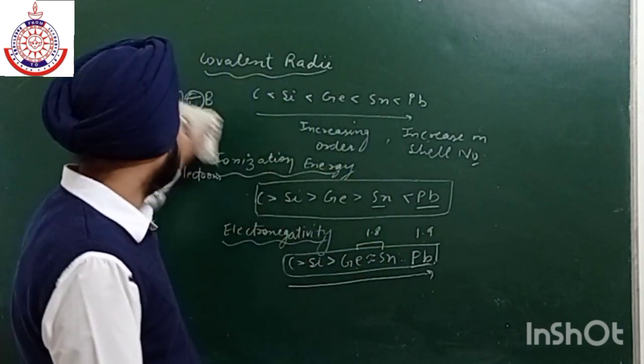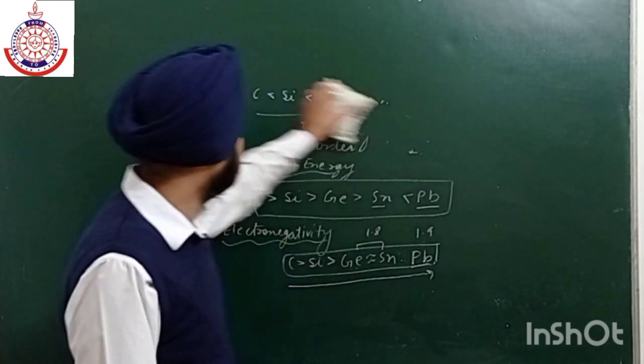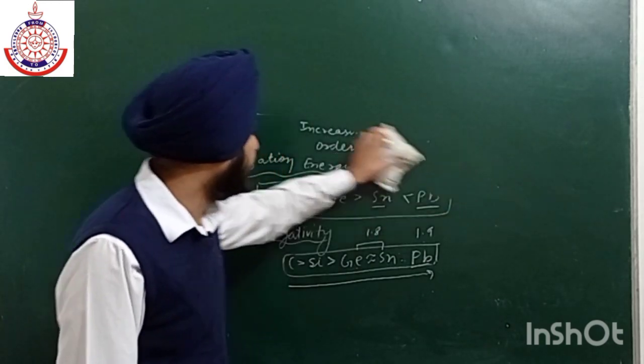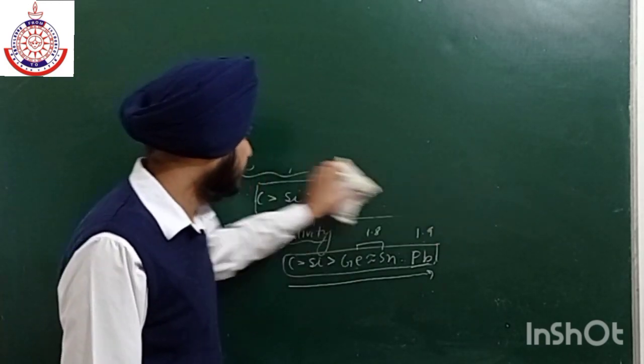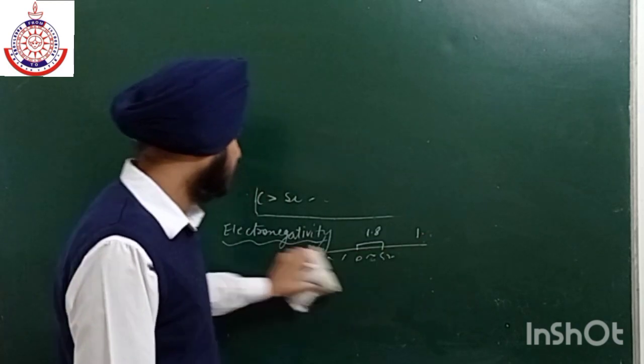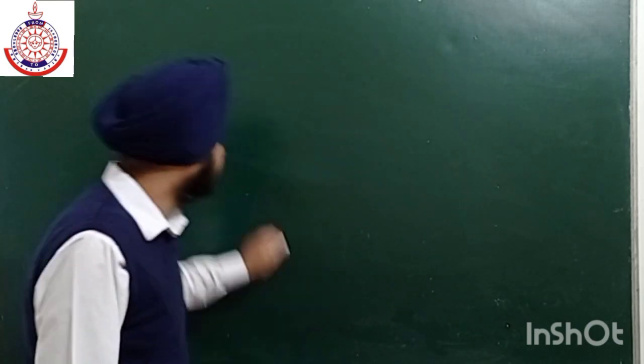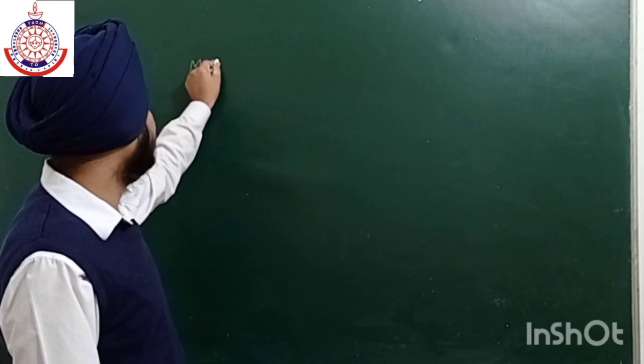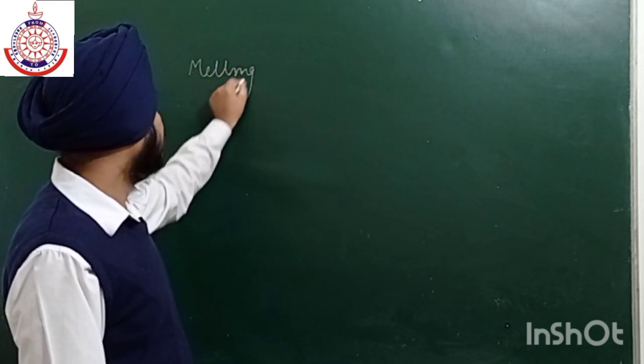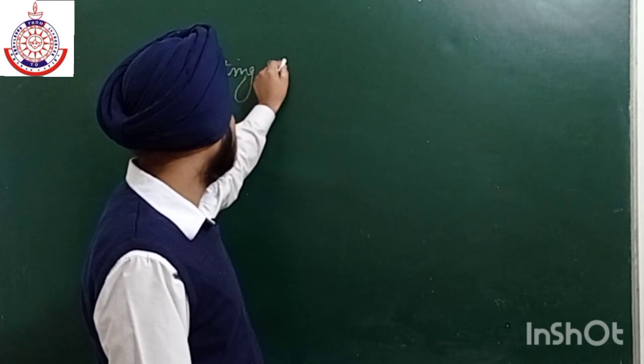The next property, which is also very important, is melting and boiling point. Similarly we have density. The order of density is also the same.